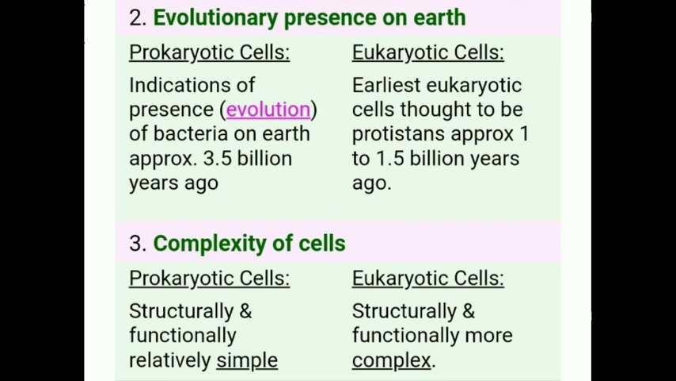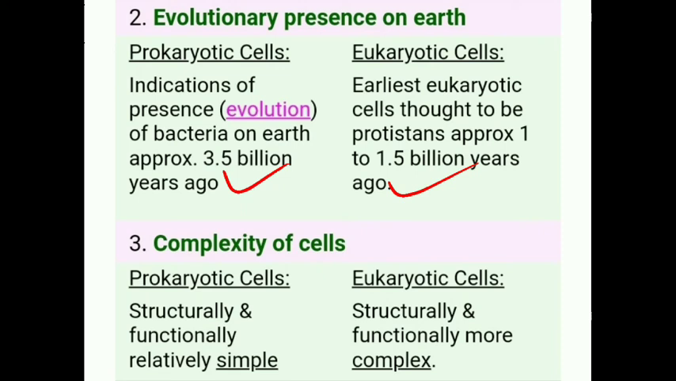Now, evolutionary presence on the earth. Prokaryotic cells: indications of the presence or evolution of bacteria on earth is approximately 3.5 billion years ago. This means prokaryotic cells were the first to evolve on the earth, and eukaryotic cells are the cells which developed later, and they are thought to be approximately 1.5 billion years ago.